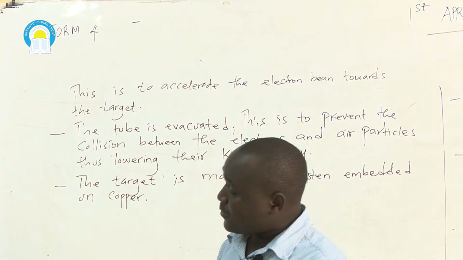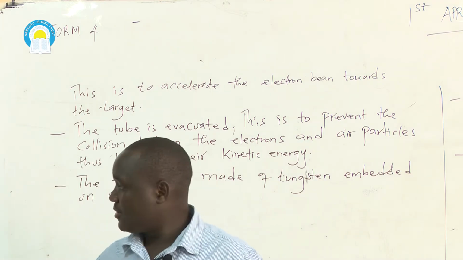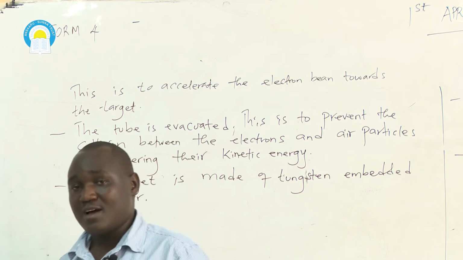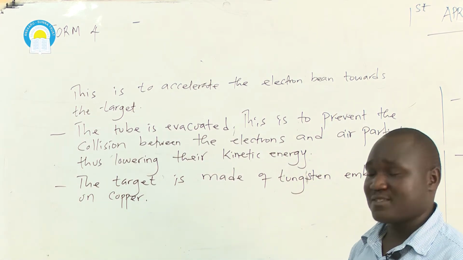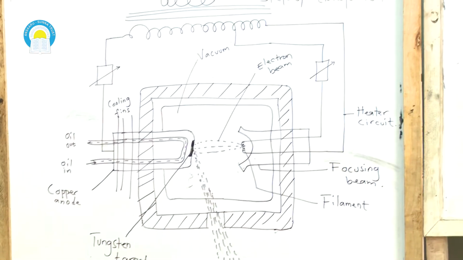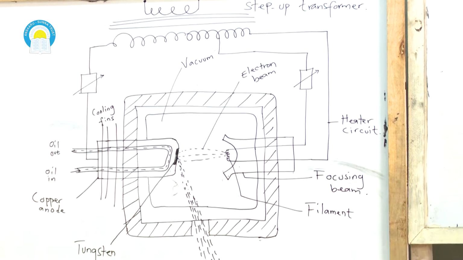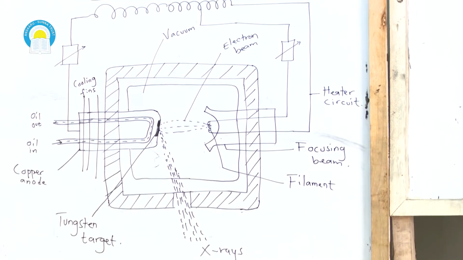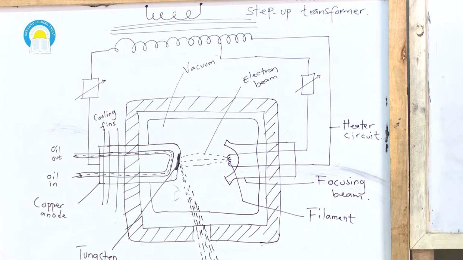Now, what are you supposed to know? During X-ray production, not all the kinetic energy of the electrons is transformed to X-ray, but just 0.5% of the kinetic energy of this electron beam is converted to X-ray. Now, where do the remaining 99.5% of this kinetic energy go to? This is converted to heat energy.